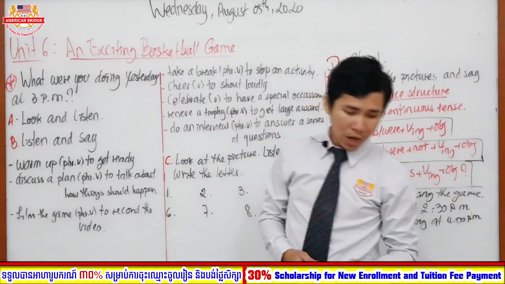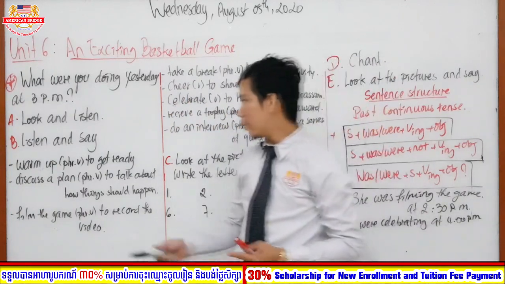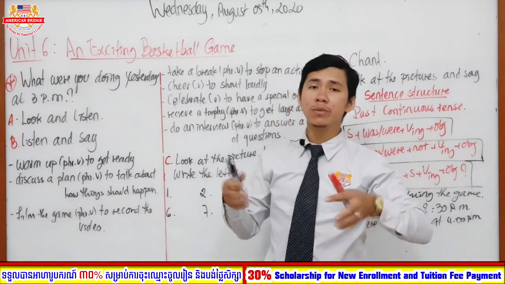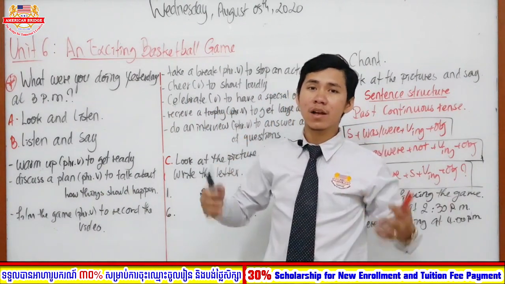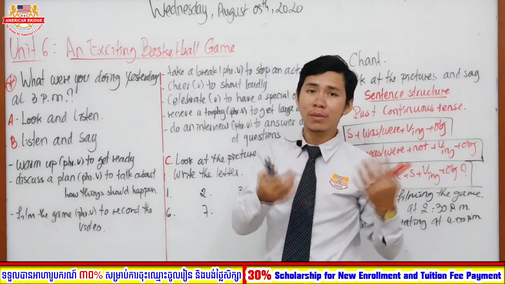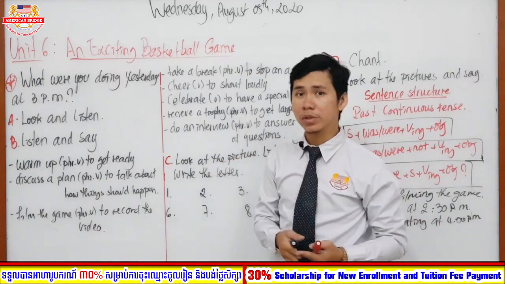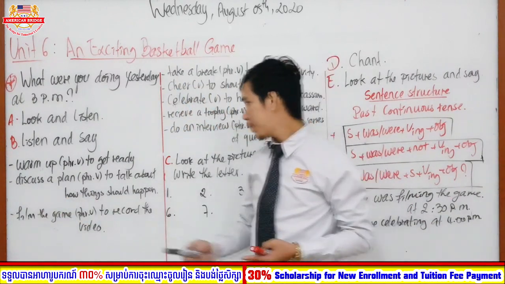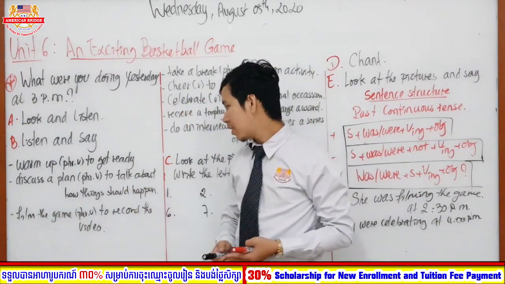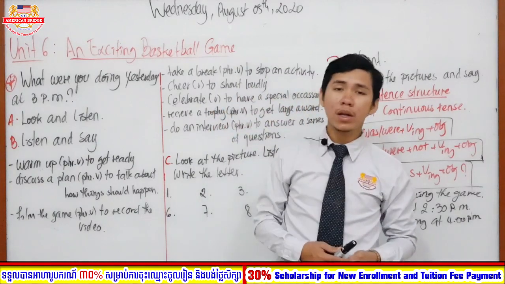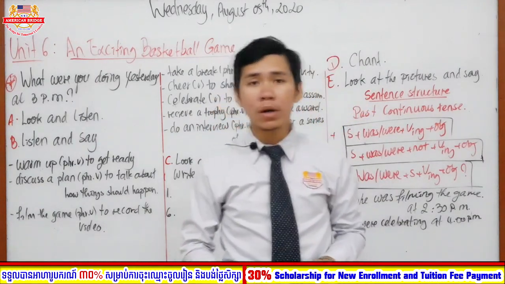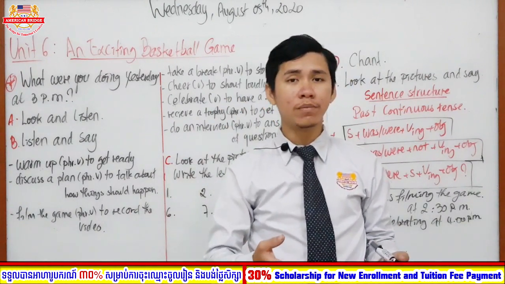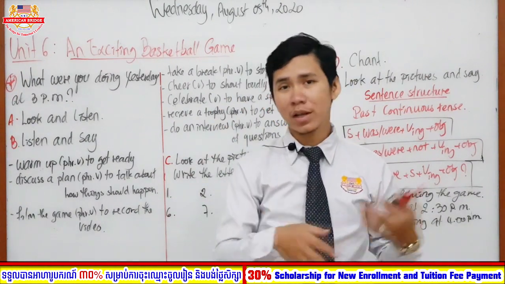So here we have 8 words. The first one is warm up, a phrasal verb meaning to get ready. It means that you are going to do some exercise to get yourself ready before your sport or your time is coming. Discuss a plan is a phrasal verb meaning to talk about how things should happen. For example, our match or competition will start at 4 p.m. and right now it is 3 p.m. So we are going to discuss a plan, right?